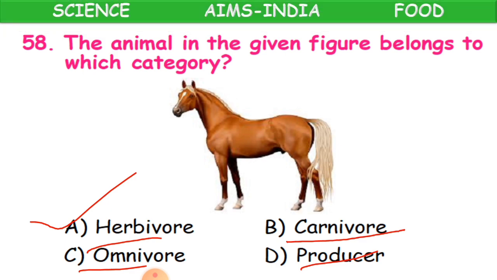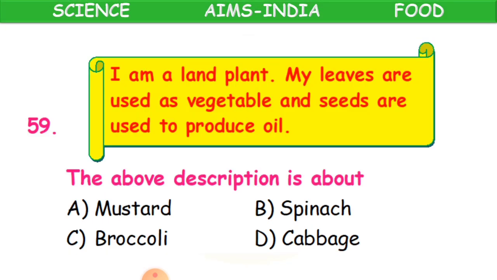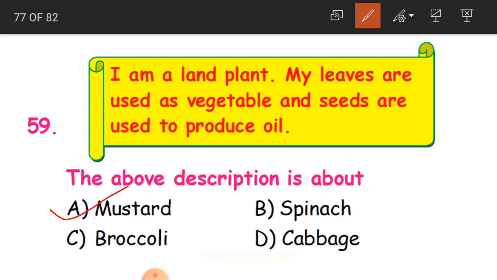Clear, children? Now, 59th question. So here is just a riddle or a puzzle for you. I am a land plant. My leaves are used as vegetable and seeds are used to produce oil. So what is this? The above description is about a land plant whose leaves are used as vegetable and seeds are used to produce oil, and it is also very good for health. So it is nothing but mustard. Okay, mustard is the answer.